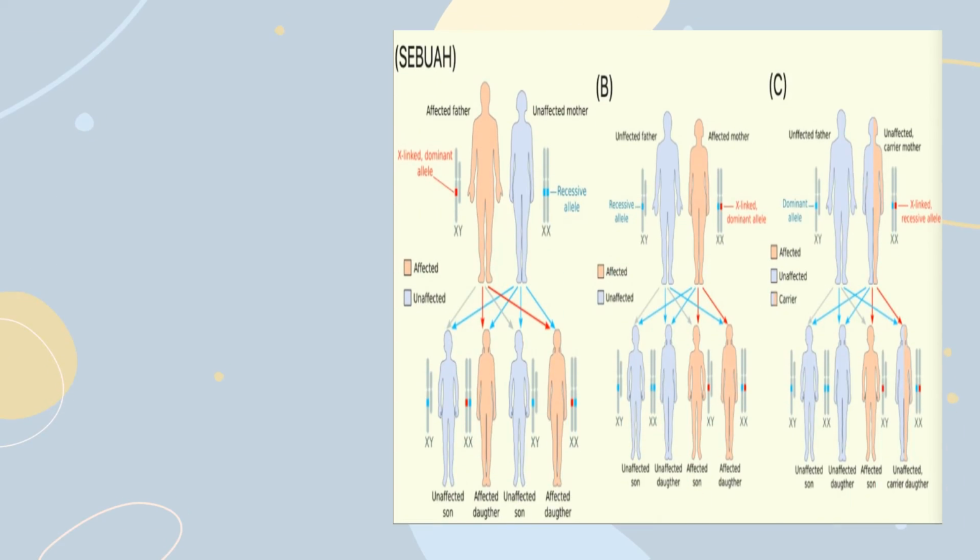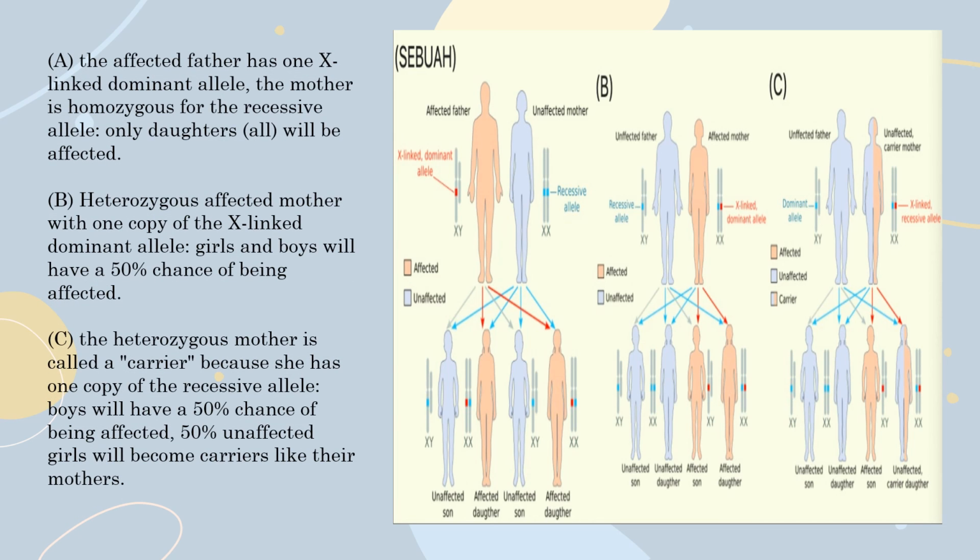From the picture can be seen: A. The affected father has one X-linked dominant allele. The mother is homozygous for the recessive allele. Only daughters will be affected. B. Heterozygous affected mother with one copy of the X-linked dominant allele.